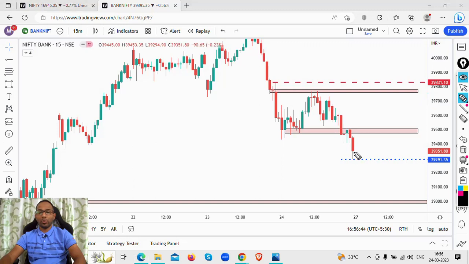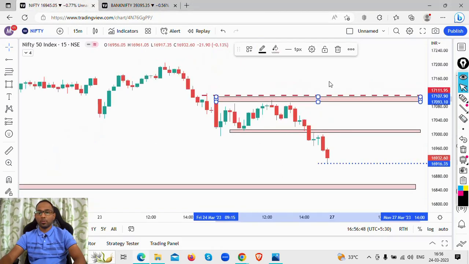Now, say for example, let's go to Nifty first. The price is trading around this particular zone of 16,930. Say for example, there's a gap up to this particular zone of 16,980 to 17,000 level, and there is selling.